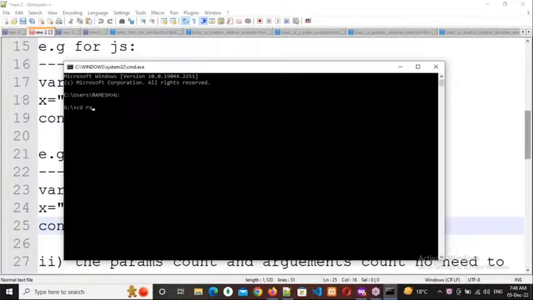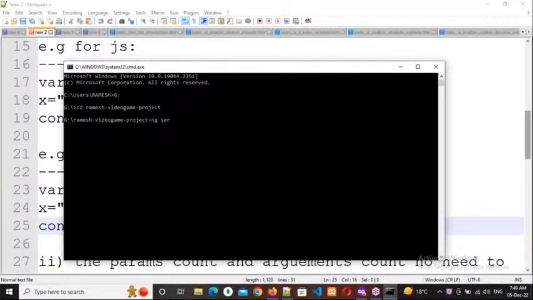Two values, and the system is confused about which one to take. Sorry, two x values: x is 10, x is Ramesh. Which x value should it consider? That's why the error is coming. Okay, any other answers? Data type, sir. Data type is different.